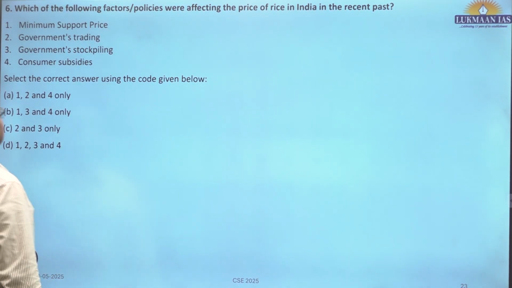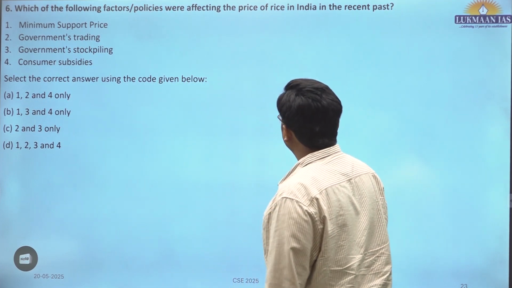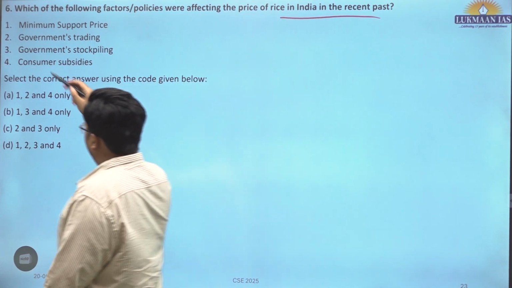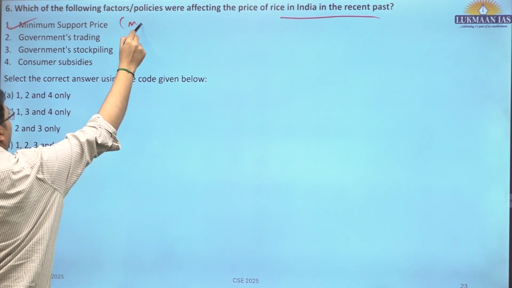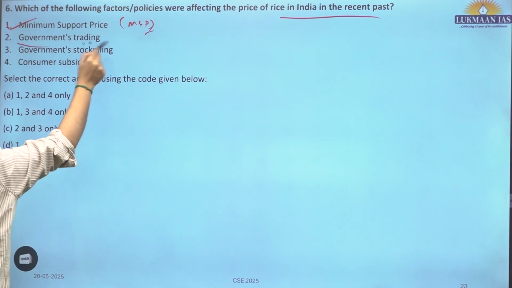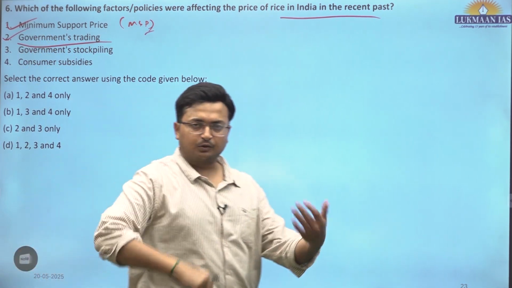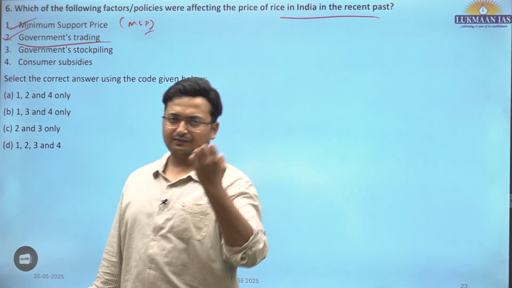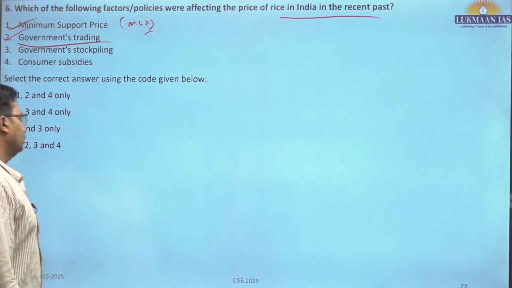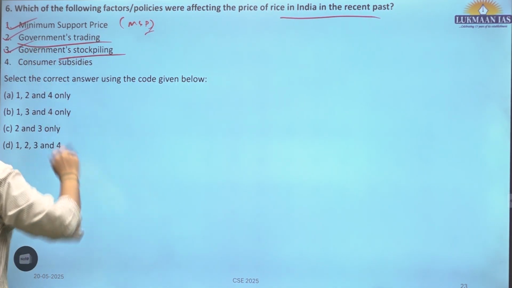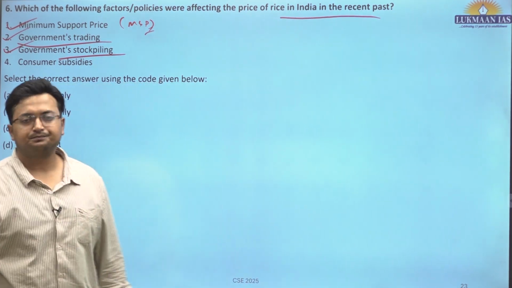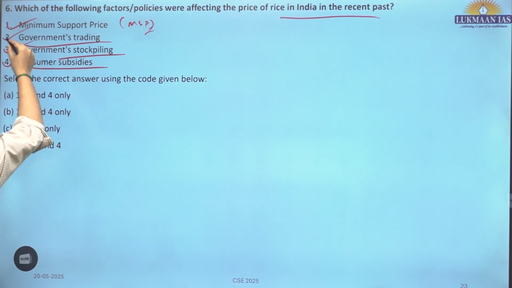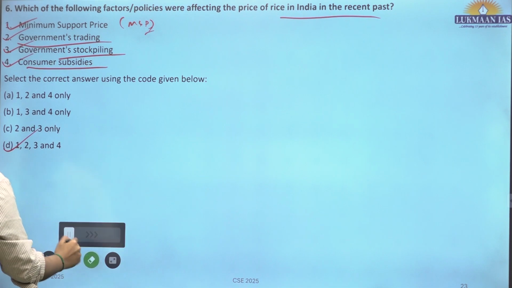Sixth question, which of the following factors or policies were affecting the prices of rice in India in the recent past? All the factors. Minimum support price, if MSP increases, the market price would also increase. Government's trading, if the government starts procuring more rice, less would be available in the market and the price of the rice would increase because the government has bought most of the rice which is sold in the open market. Government stockpiling, obviously, if the government starts procuring more under the public distribution system, then the prices of rice would increase, and consumer subsidies also. So all the factors are affecting the price of rice.